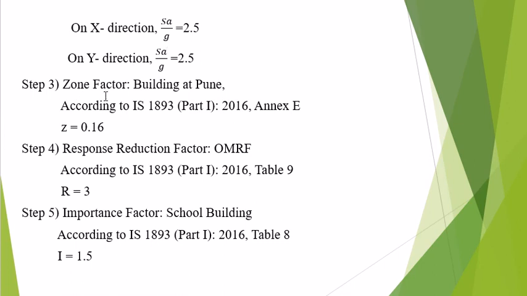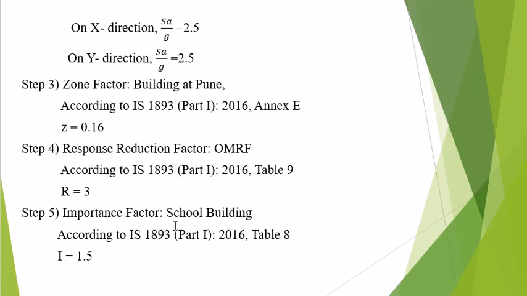Then step number 3, we have to calculate the zone factor. The building is located at Pune. So according to IS 1893 part 1 2016 and Annex 6, the value of this zone factor is equal to 0.16. Then next step, we have to calculate the response reduction factor. The OMRF is given. So according to IS 1893 part 1 2016 Table 9, the value of response reduction factor is equal to 3. Then next step, step number 5, importance factor.